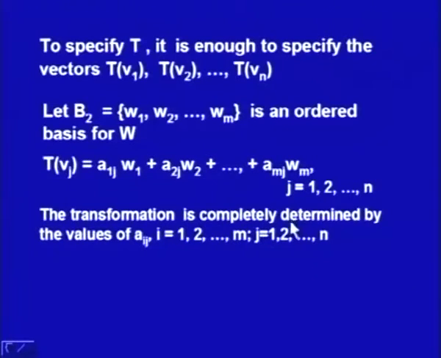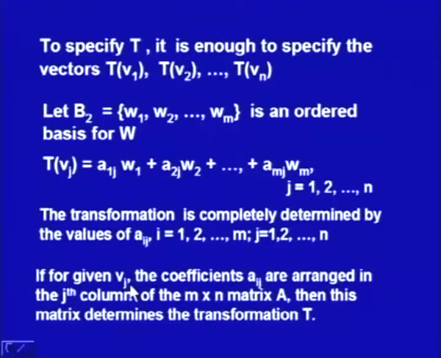Now, the transformation is completely determined by the coefficients Aij. If I know these coefficients A1j, A2j, ..., Amj for all j, then I know the transformation. So that is how we write down TVj.